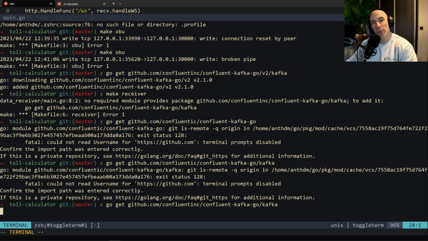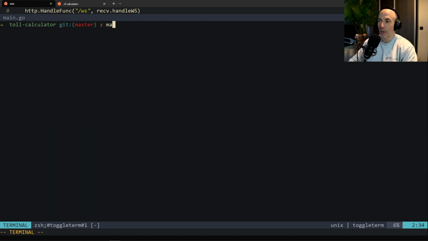Not Confluent tick, but Confluent think. That's the problem. Again, I thought we actually did this already, man. I thought we basically did a go get already, but apparently sometimes, I don't know. Sometimes it works out, eh? All right, let's see if this is going to work. Make receiver.